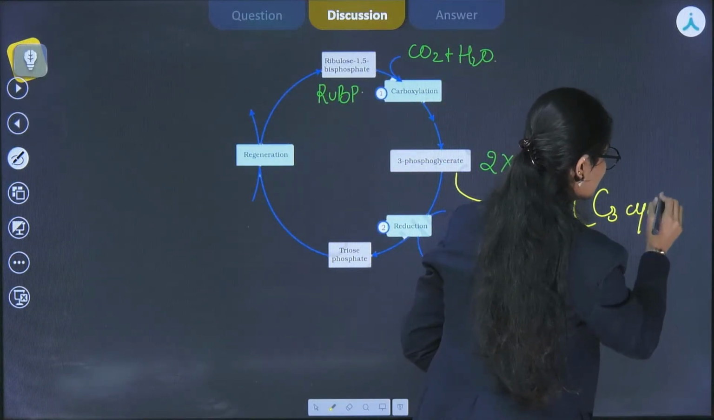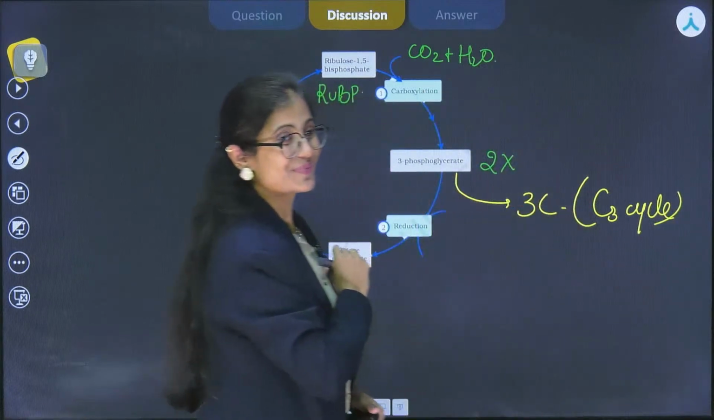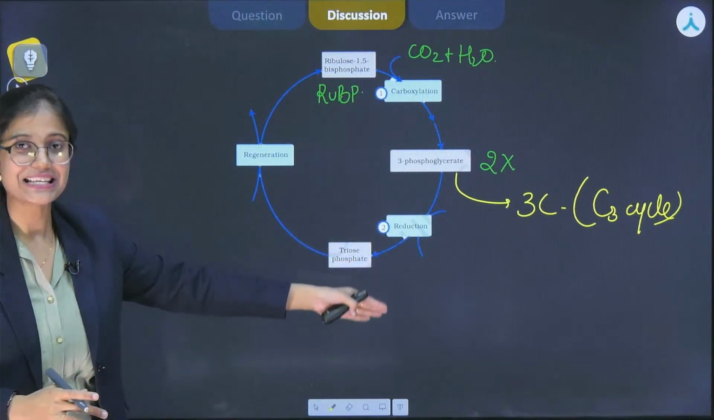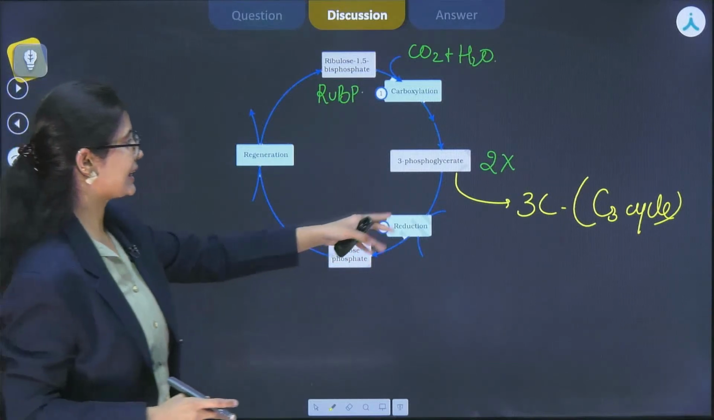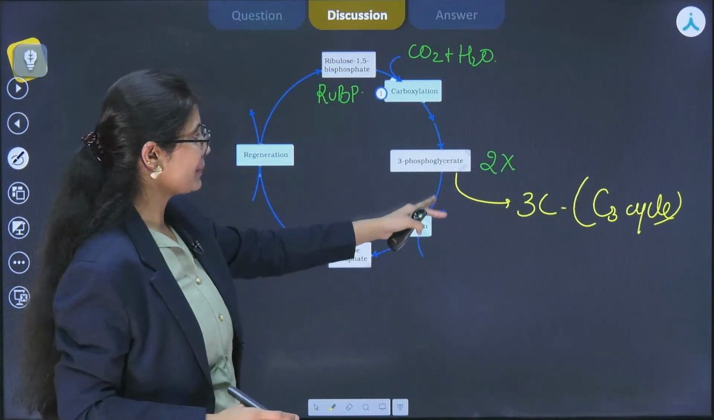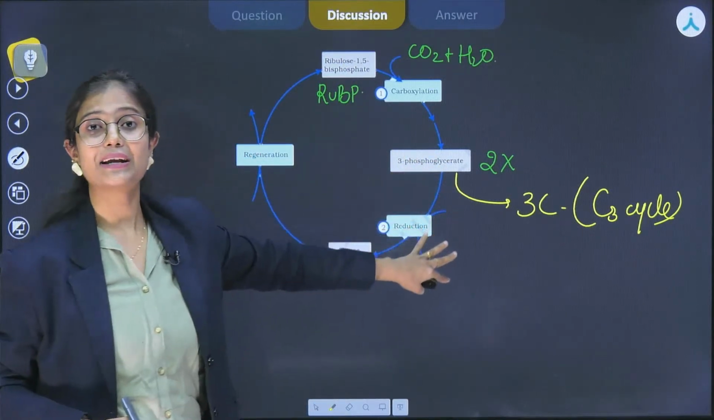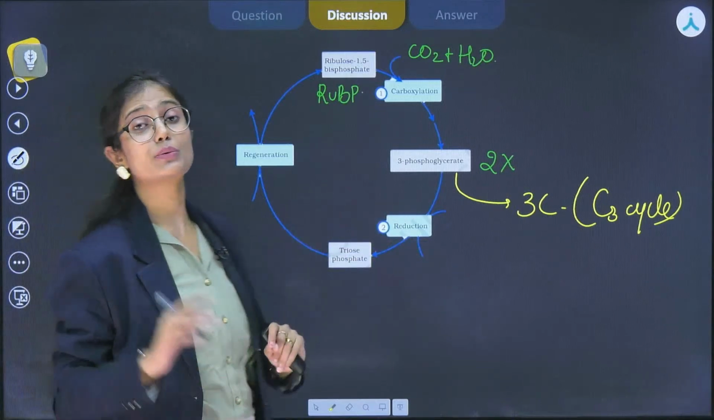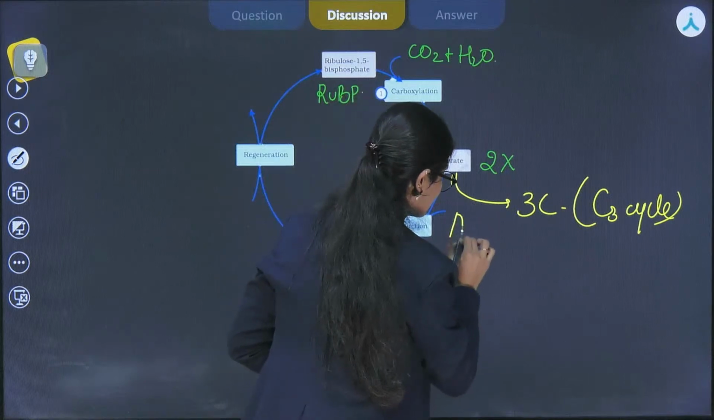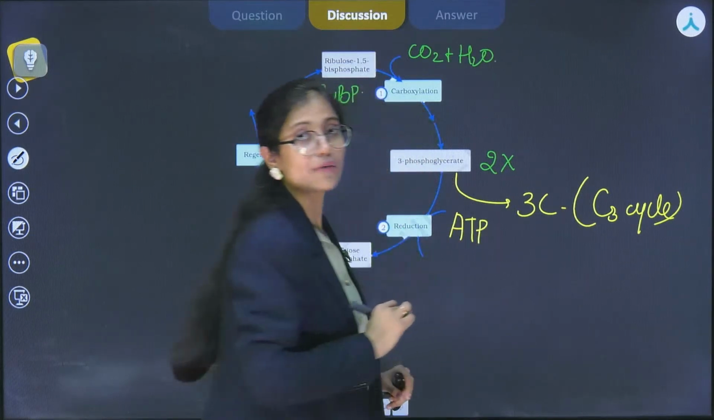अब समझ में आया that why it is known as C3 cycle? Because the first stable product of this cycle is 3-carbon containing. Now next one is reduction step. अब जो यहाँ पे ये बना phosphoglycerate, it will get reduced. For reduction, it will require some amount of energy, and the energy will be provided in the form of ATP.